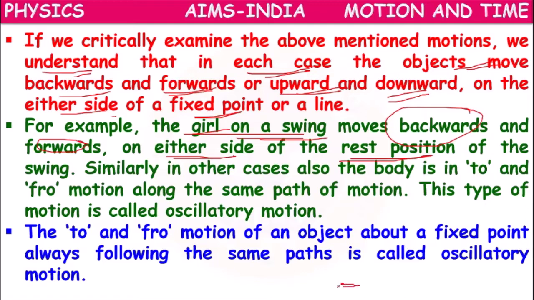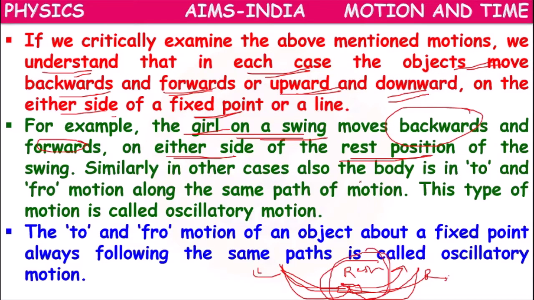Suppose this is the rest position, she will move towards the right side, come back to the rest position, towards the left side, come back to the rest position, towards right, come back to rest, towards left. So this rest position will be the fixed point for these kinds of motions. Okay. So the rest position will be the fixed point of the swing.